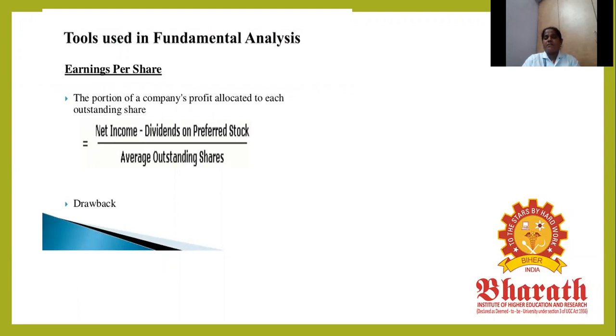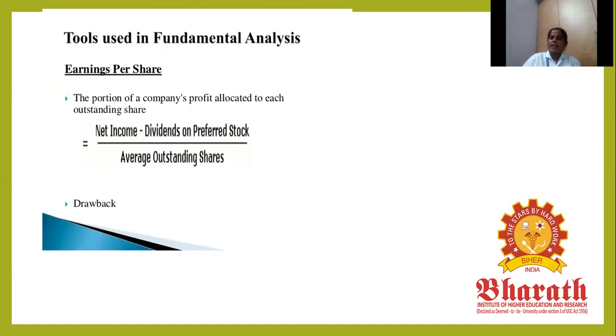Now, the various tools of fundamental analysis. The first one is earning per share. Earning per share is the portion of the company's profit allocated to each outstanding share. Earning per share equals net income minus dividend on preferred stock, divided by average outstanding shares.